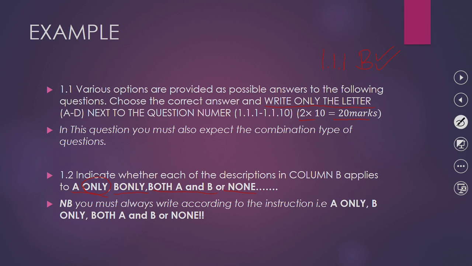We do not skip "only", we write it. So if your answer is B, you will write B only. And if both A and B are right, you will not write A and B, but you will write both A and B. And if there is no correct answer between A and B, you will just write none.